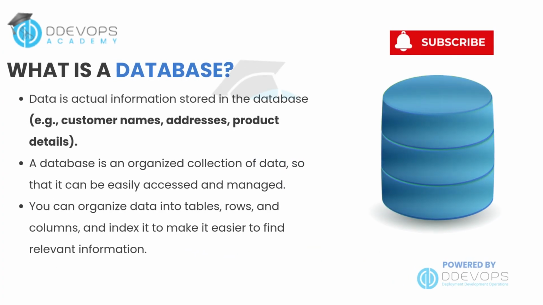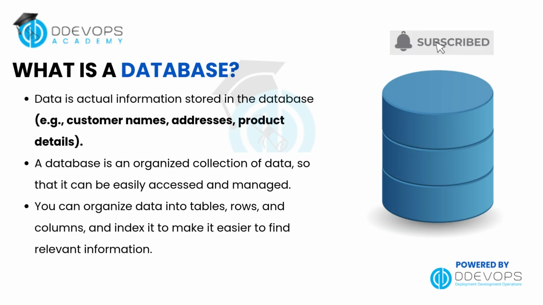Brief definition of a database. Data is actual information stored in the database, for example customer names, addresses, product details. A database is an organized collection of data, so that it can be easily accessed and managed. You can organize data into tables, rows, and columns, and index it to make it easier to find relevant information.